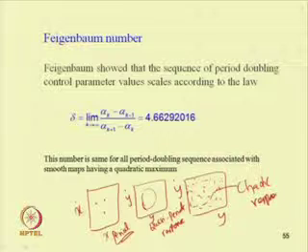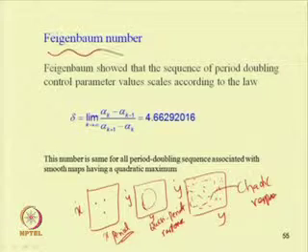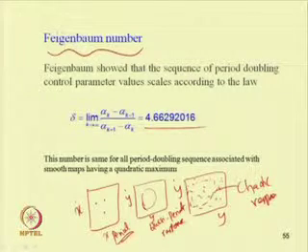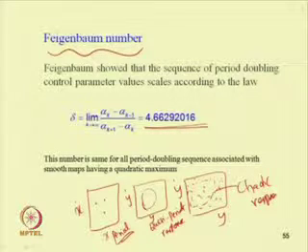So, in case of period doubling, a number associated with this period doubling route to chaos is the Feigenbaum number. Feigenbaum showed that the sequence of period doubling control parameter values scales according to the law delta equal to the limit as k tends to infinity of (alpha k minus alpha k minus 1) by (alpha k plus 1 minus alpha k), which is a universal constant whose value is 4.6629216. So, this number is known as the Feigenbaum number.